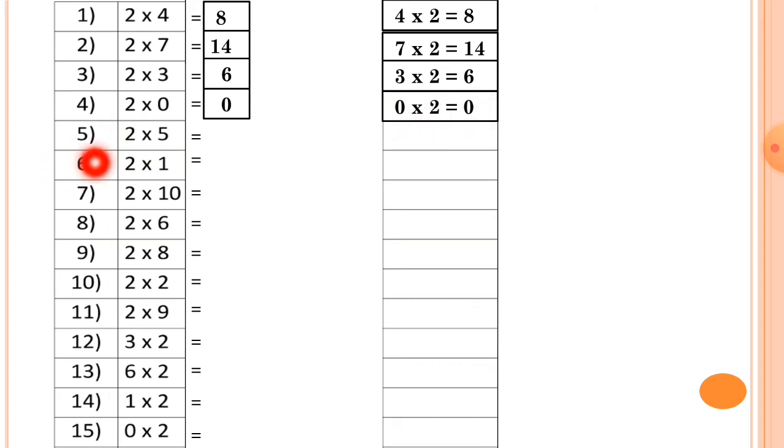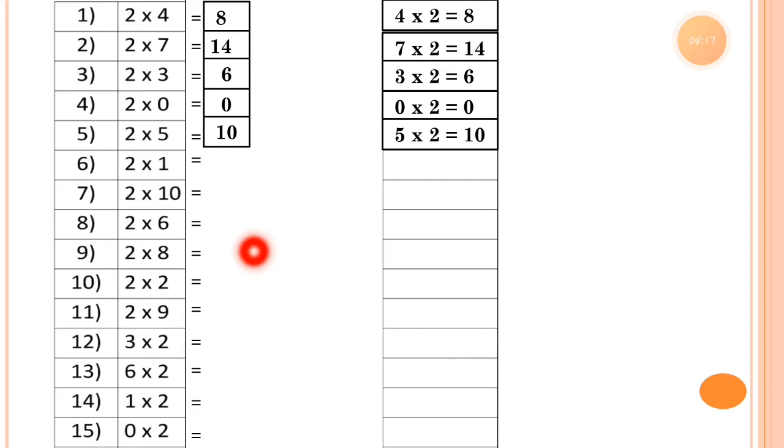Now number 5, 2 5s. So 2 5s is equal to 10. So the multiplication fact for it is 5 2s is 10.